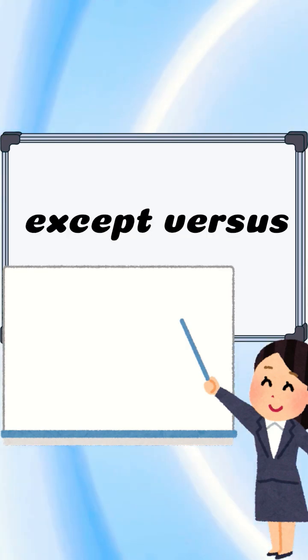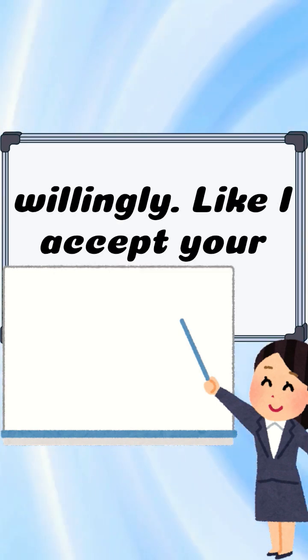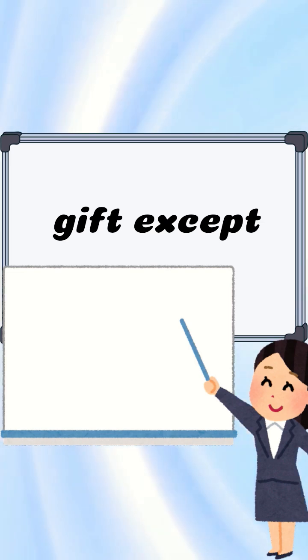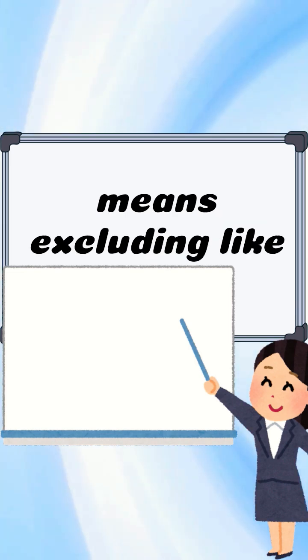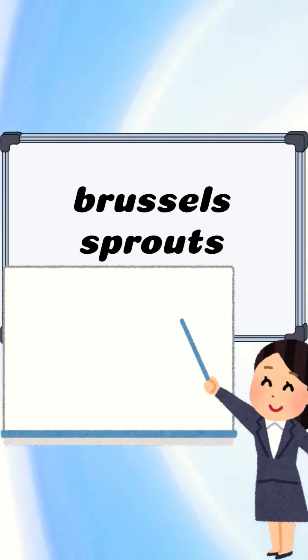Accept versus except. Accept means to receive something willingly, like I accept your gift. Except means excluding, like I like all vegetables except Brussels sprouts.